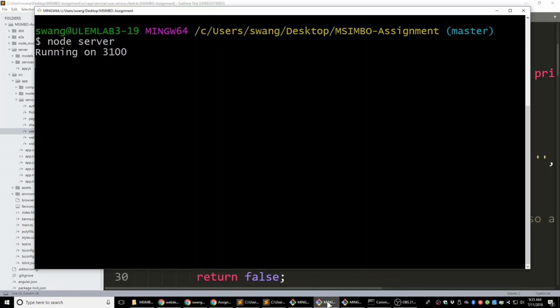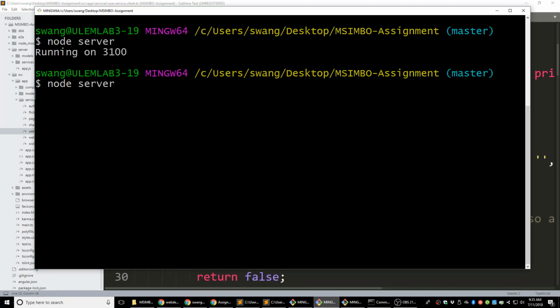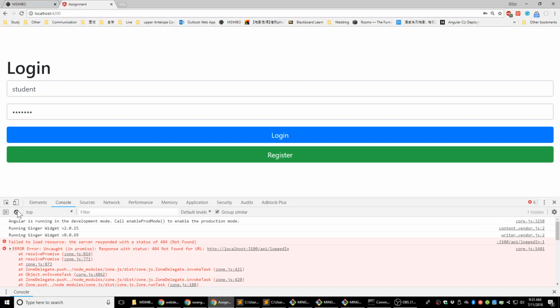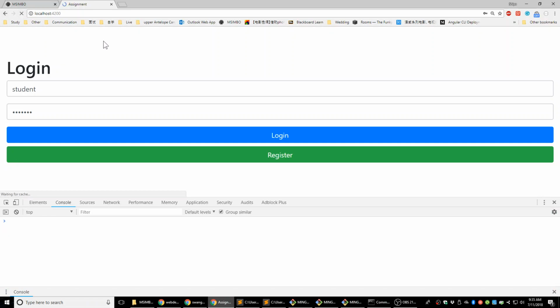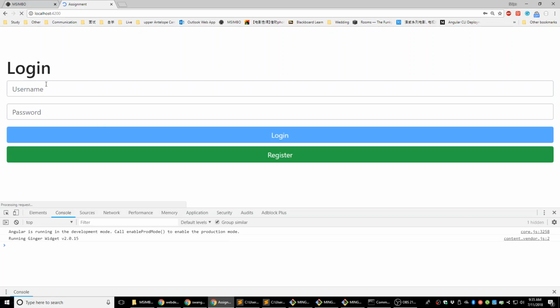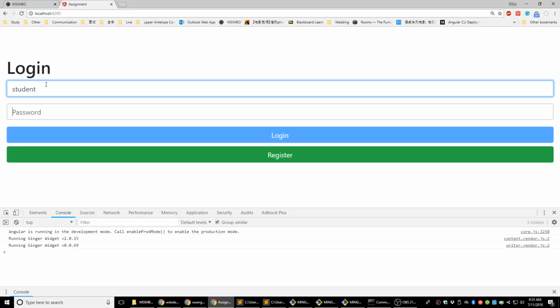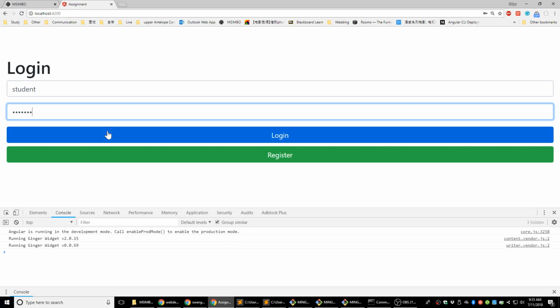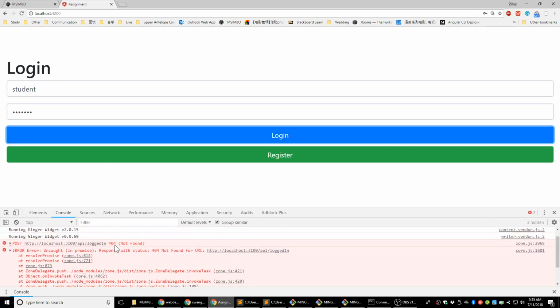Let's restart the server. Let's clear this page, reload it. Let's try to log in again. Student, login. Oops, still not working.